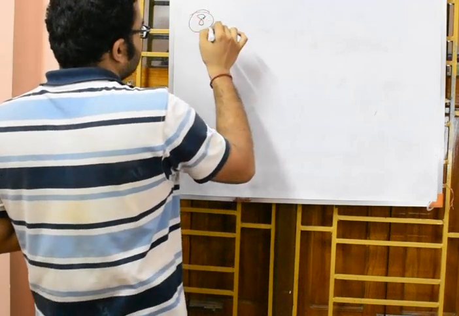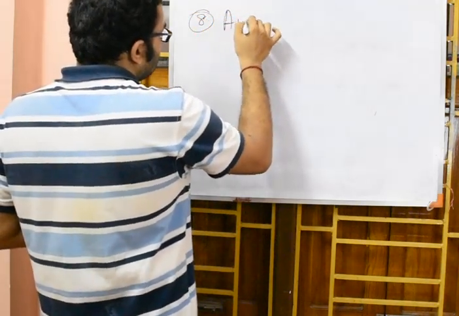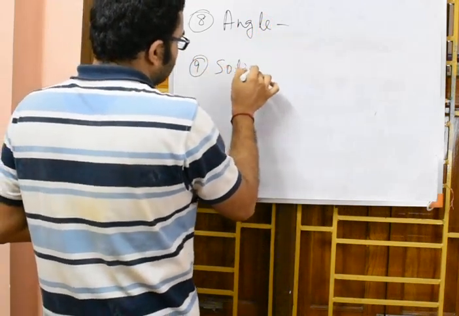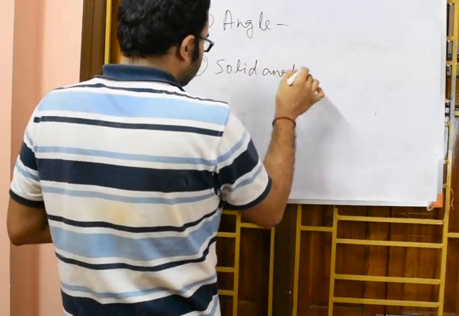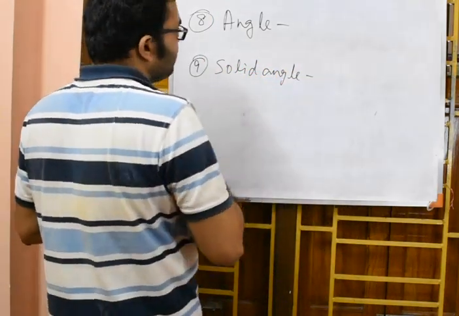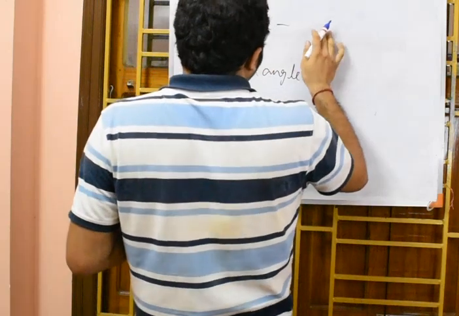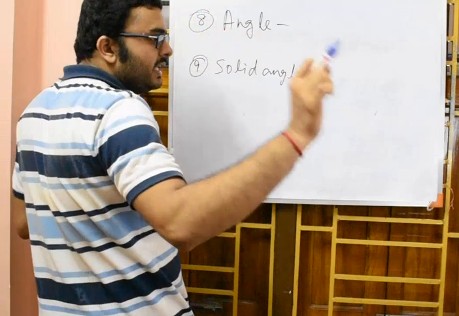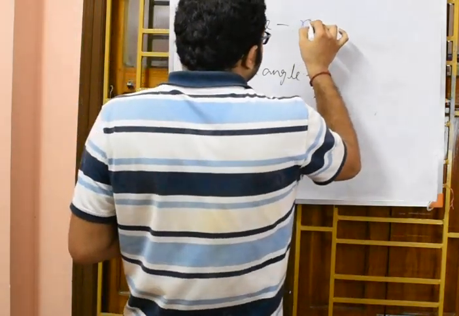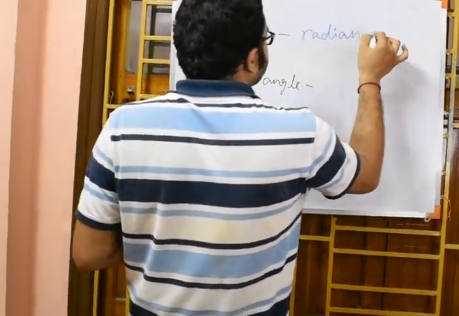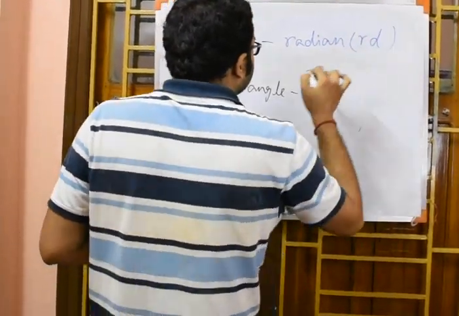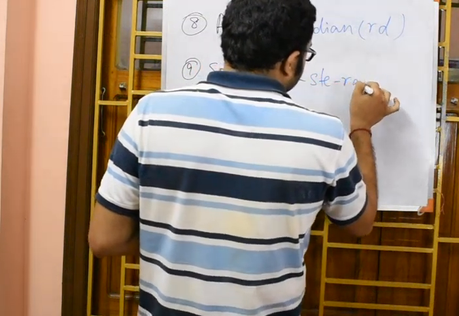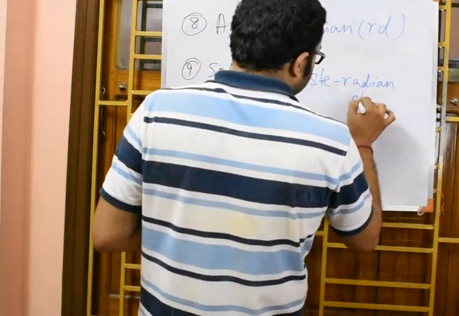The eighth one was the angle, and the ninth one was the solid angle. Angle, although we very commonly measure in degrees, has an SI unit that is not degree, it is radian. In short, it is written as RD. And for solid angle, it is steradian. Steradian, STRD.